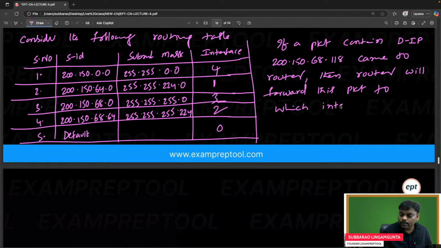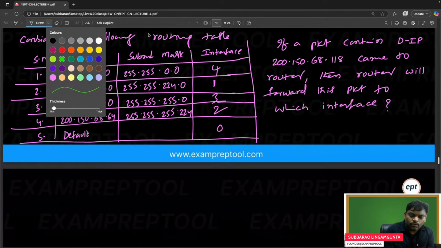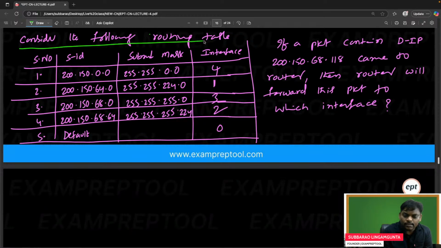Can we go ahead? This problem is very simple. One routing table is given. Let me use other colors also. He is saying that this routing table means router. Remember, routing table means router only. Router contains the routing table. Every router contains a routing table. If the router wants to take any decision, it will see the table and take the action accordingly.